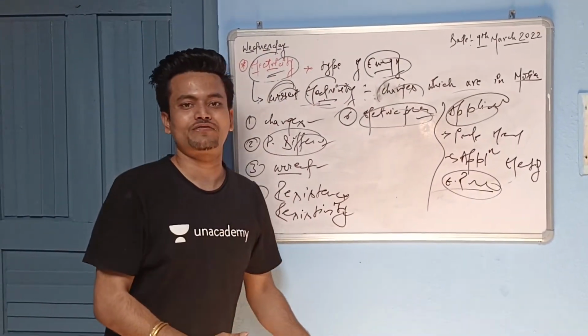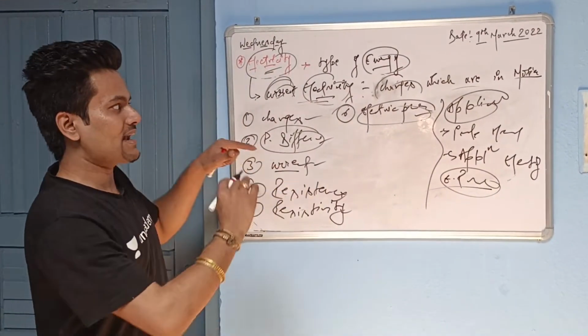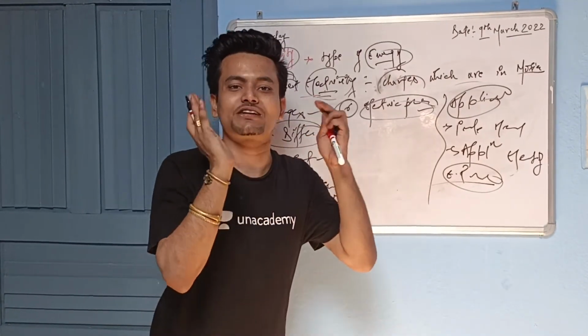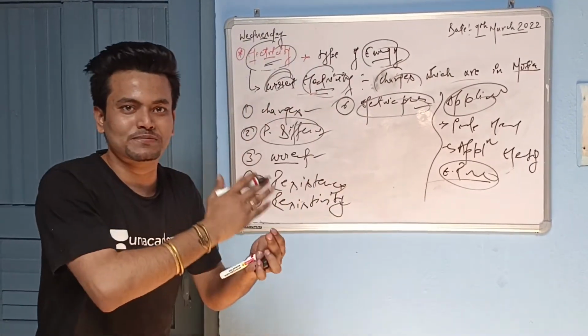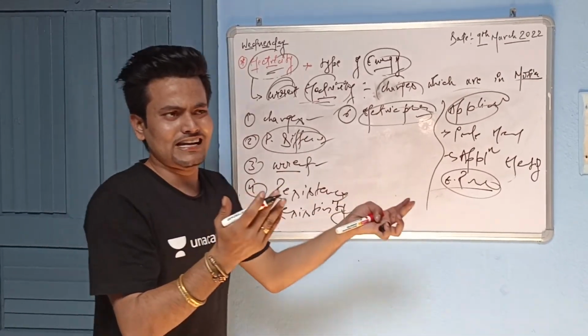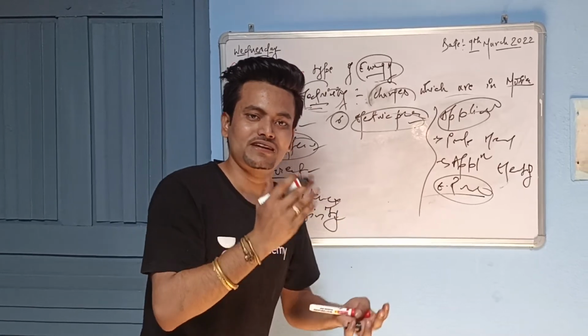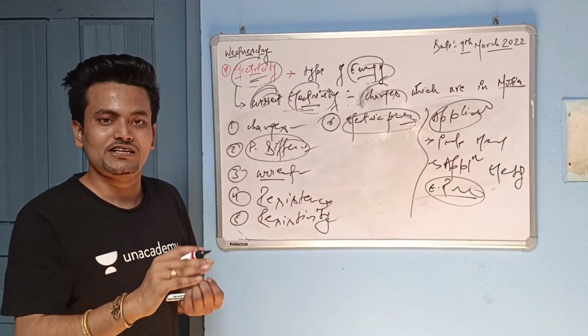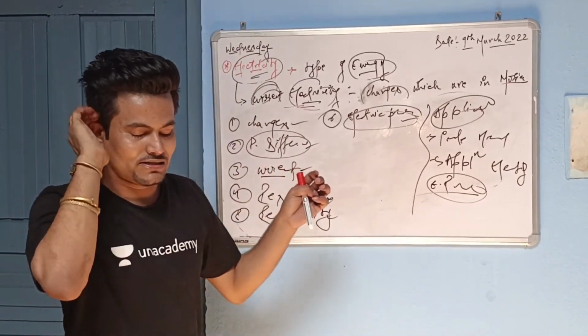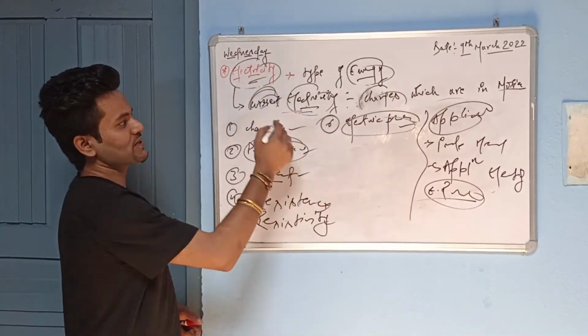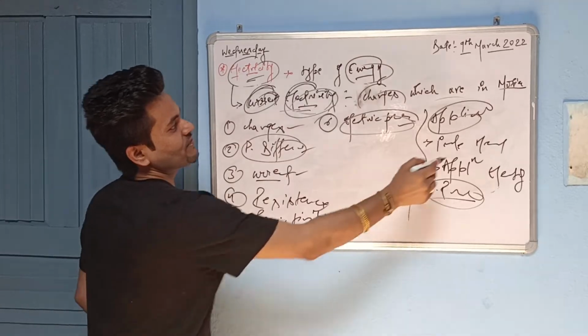Actually we are running short of time, so I hope you have at least got clarity on the introduction of what electricity basically is. It is nothing but the study of charges, and there are two types: static electricity and current electricity. Statics means rest, so charges which are at rest are called static, or electrostatics, which we are going to deal with in 12th standard. But we have to focus on current electricity, where charges are in motion.